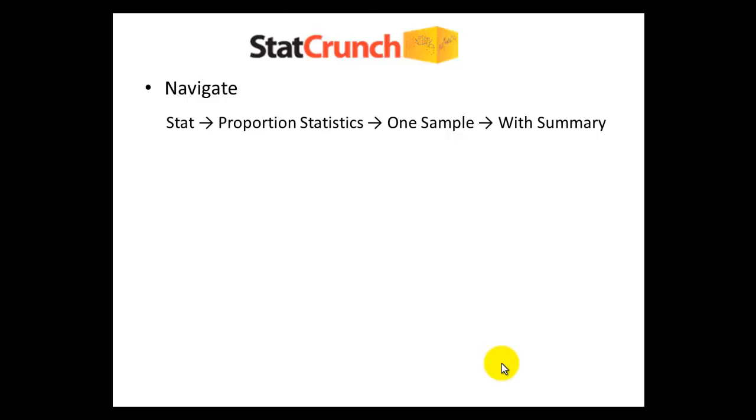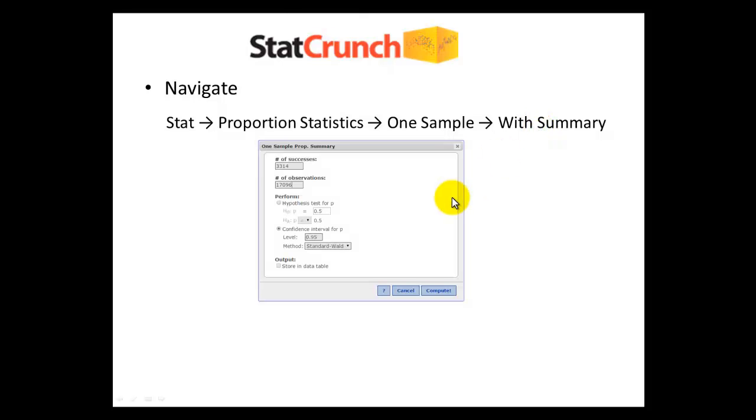What I want to do next is show you how you can accomplish the same thing if you don't like using your calculator to manually calculate this. We can again use StatCrunch to help us with some of the busy work. So if you could open up StatCrunch, if you want to do this along with me, that's great. If not, you can just watch it and then try it later on your own. Open up StatCrunch to our spreadsheet, and we're going to navigate from the Stat button to Proportion Statistics, one sample with summary. And once you navigate in, this pop-up box will appear.